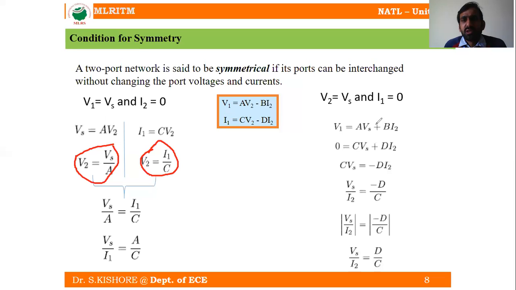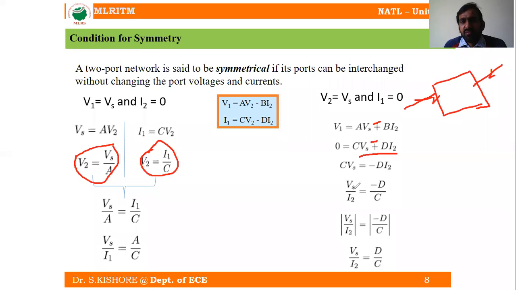If you consider the transmission line equation, we can write this minus, right? If we consider the two-port network convention, where this is I1 and this is I2, then we can write it as minus I2 over here. And CVs is equal to minus DI2, or plus DI2, no problem, because anyhow we are taking the magnitude.